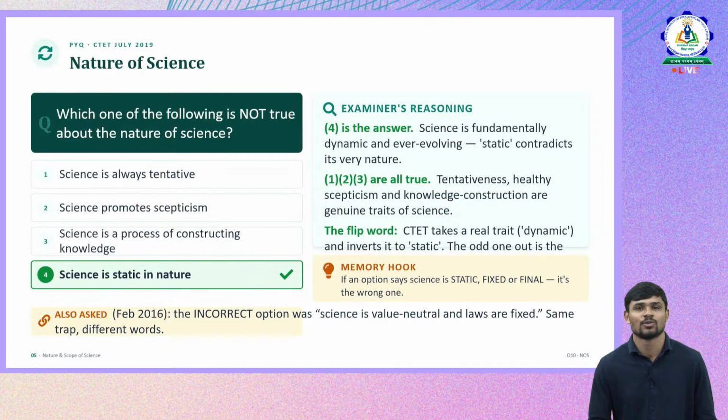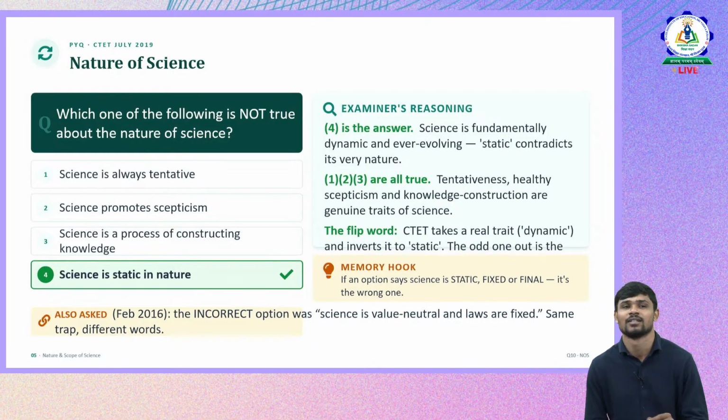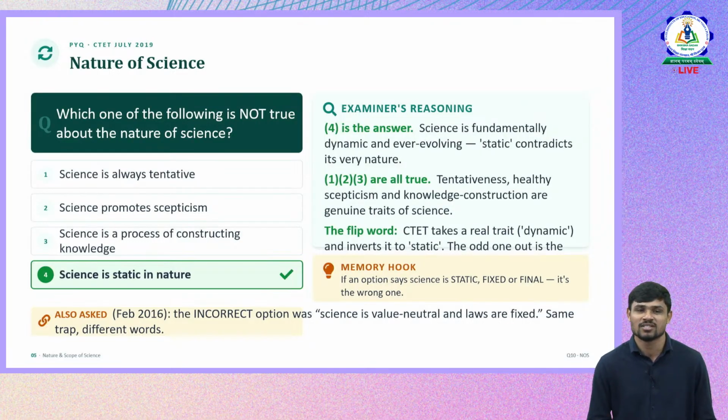So you can see the right answer is option 4. Science is static in nature is not a characteristic of science. You should give appropriate time to think and understand the question first. Which of the following is not true about the nature of science? The first three are right: science is tentative in nature, it promotes skepticism, and it is a process of constructing knowledge, whereas it is not static. We understand how.